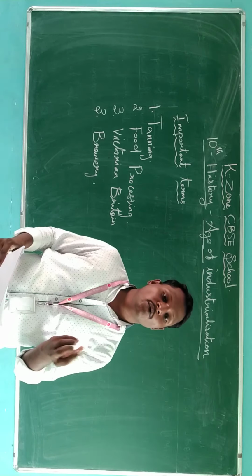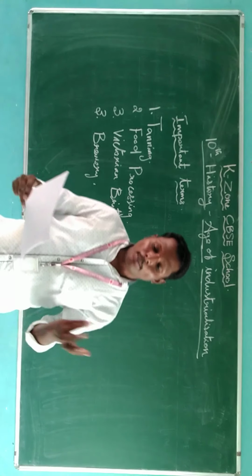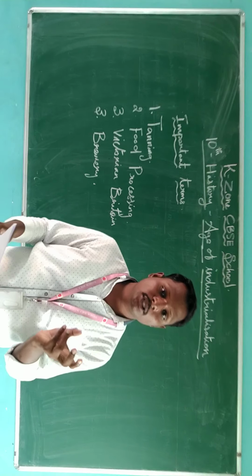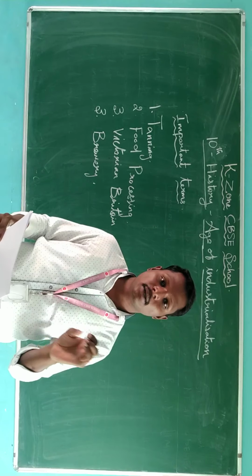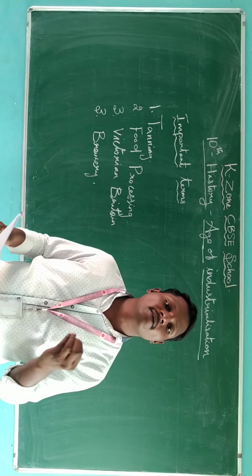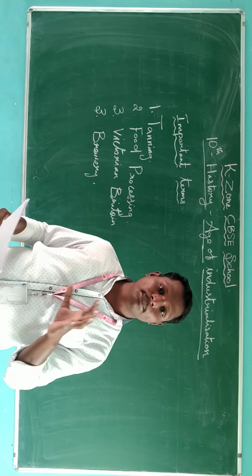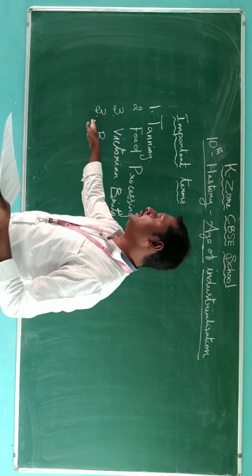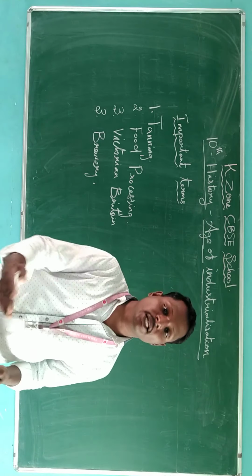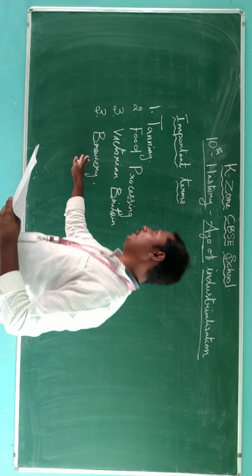What is the process? Infusion, boiling and fermentation. So this is the process of brewing. Brewery is a place where beer is brewed commercially. It's called a brewery.